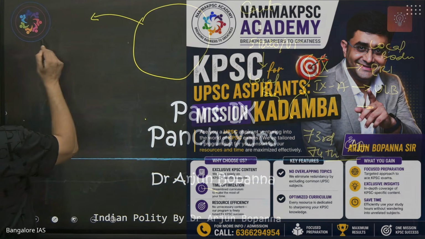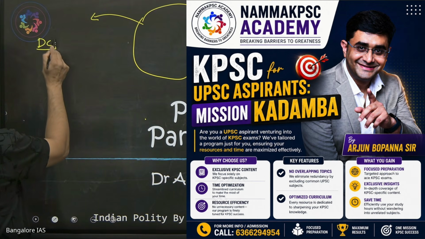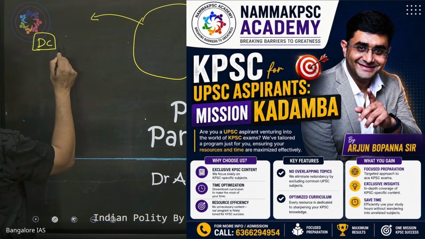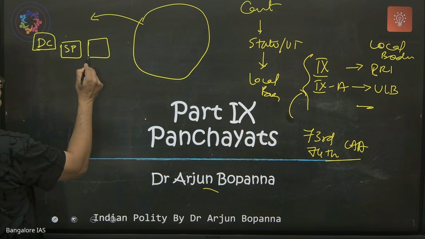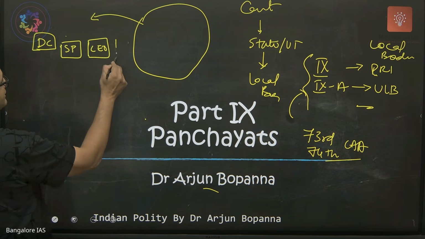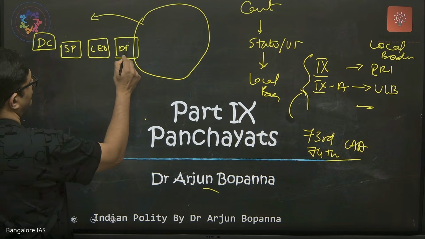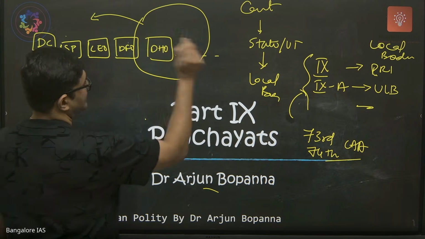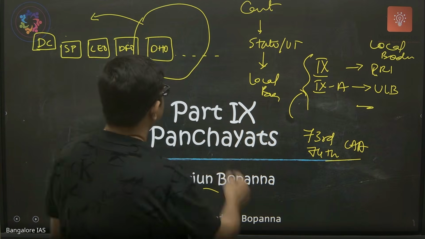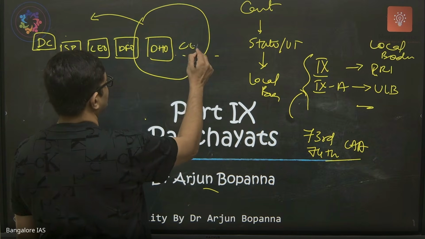See, now if you take any district, you have DC. Then you have SP, then you have CEO, then you have DFO, then DHO and other departments, Chief Executive Engineer.